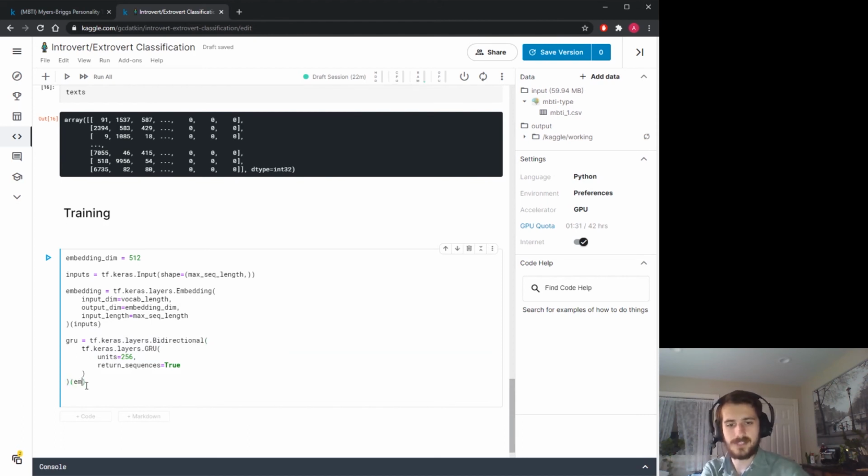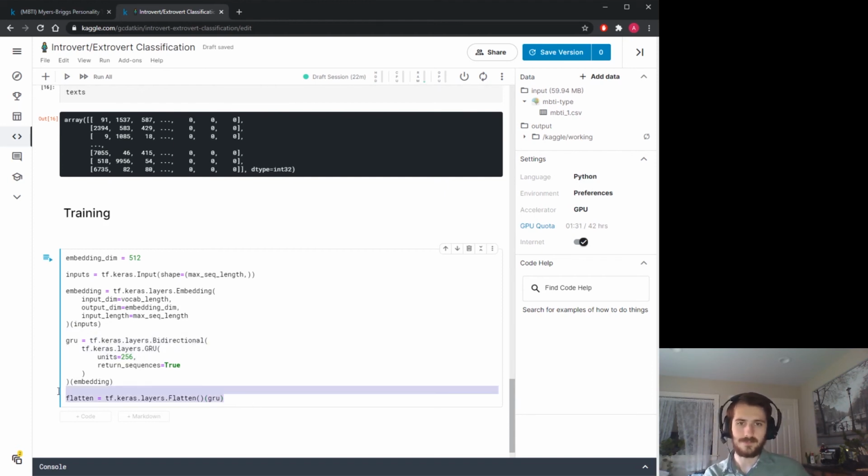Here we'll pass in embedding. Because this outputs a two-dimensional tensor, we're going to want to flatten it with a flatten layer, tf.keras.layers.Flatten, passing in GRU, and then we'll have a one-dimensional vector, which we can feed into our outputs.